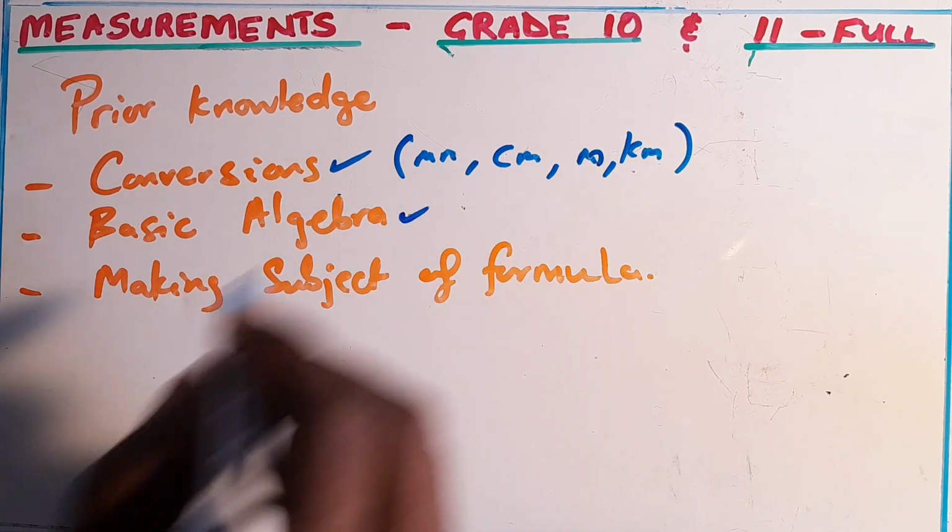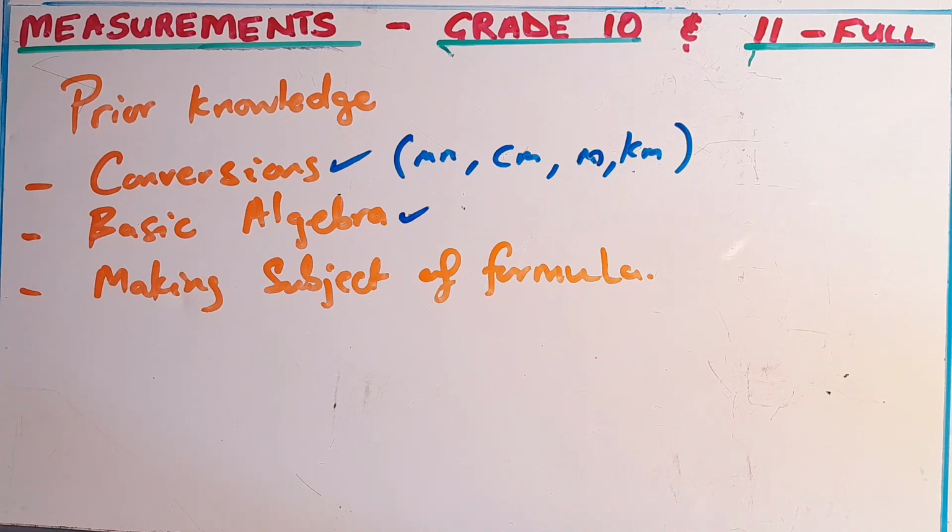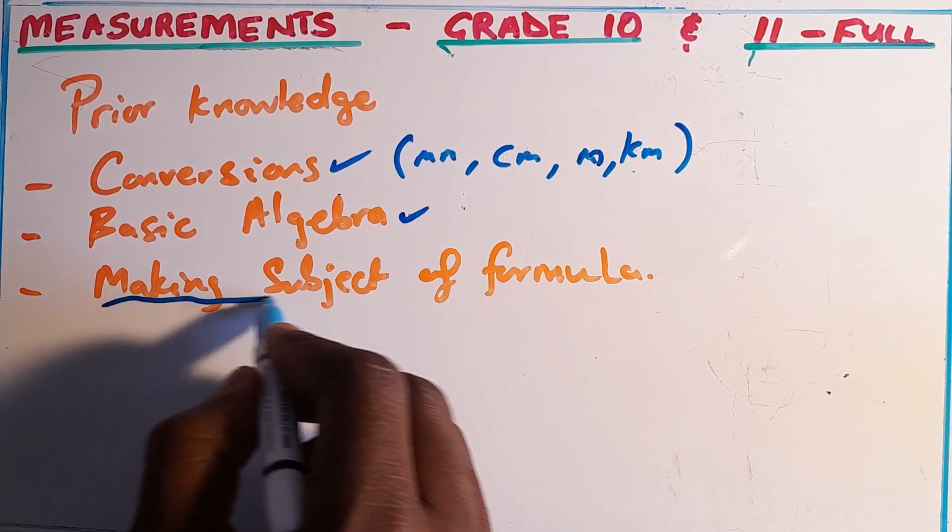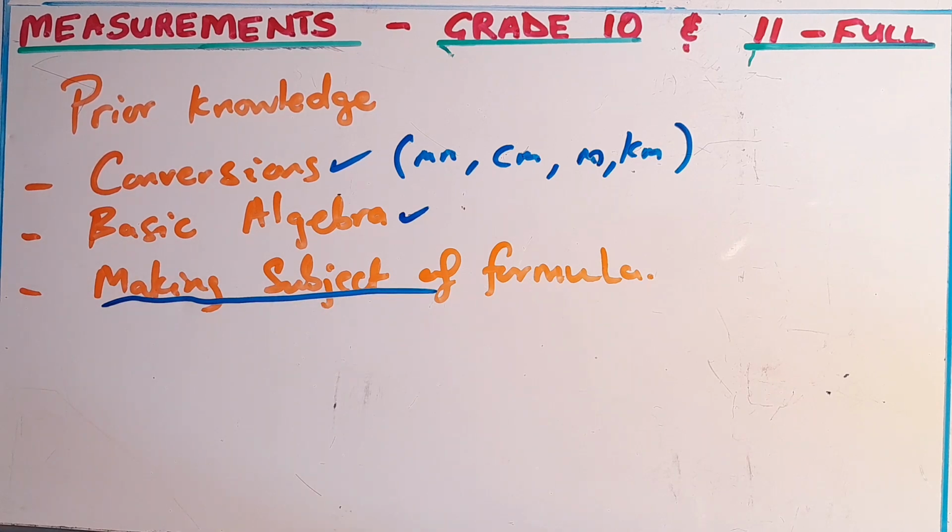Also basic algebra; I'm sure you are able to multiply between terms. And lastly, making the subject of the formula. If you're not able to do that, please revisit your work. I'll also give you a link to channels where you can work on that. So let's go on.